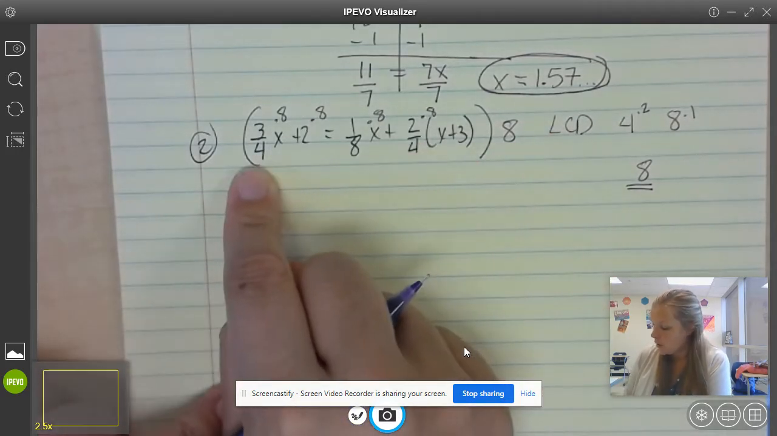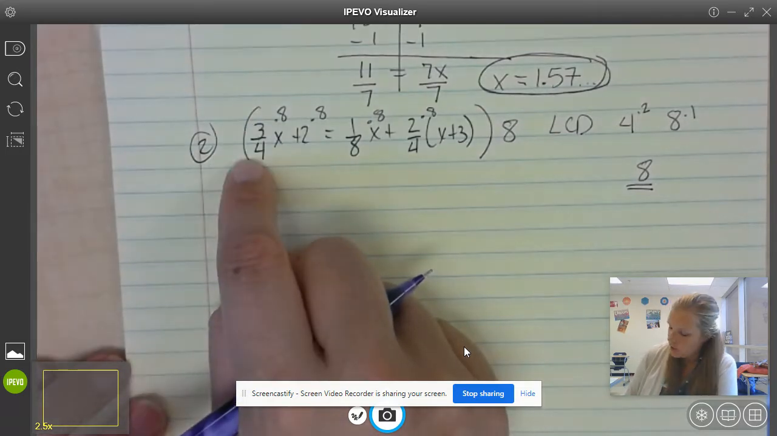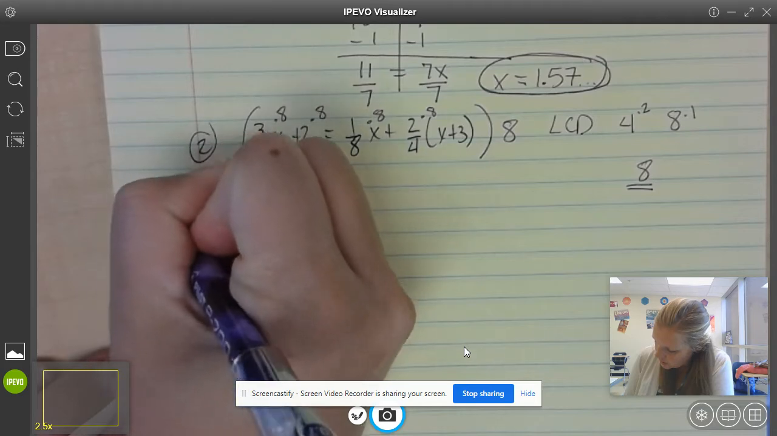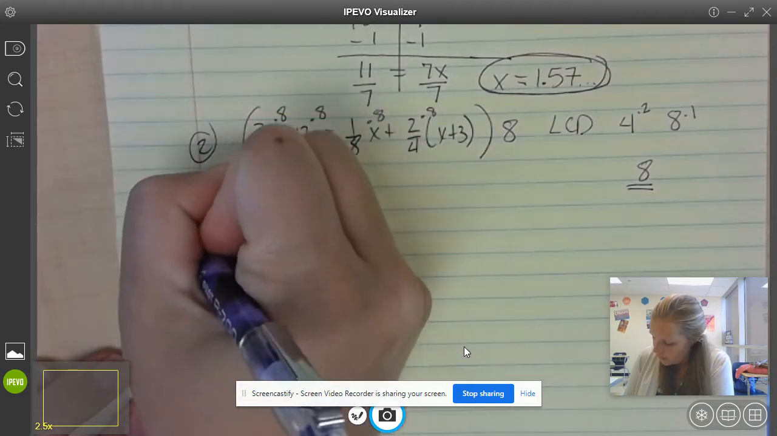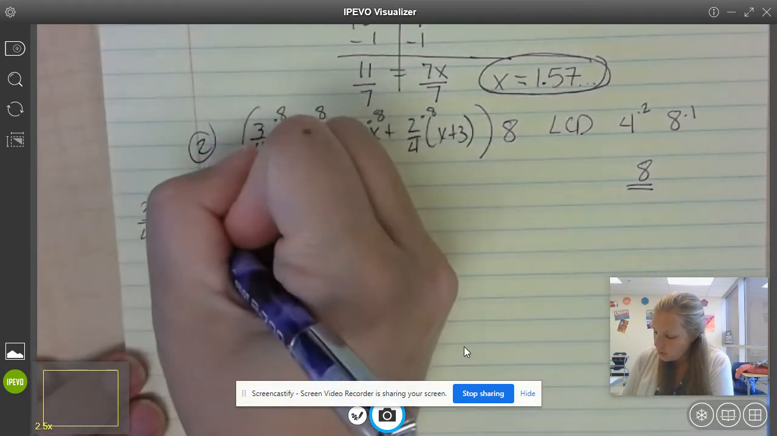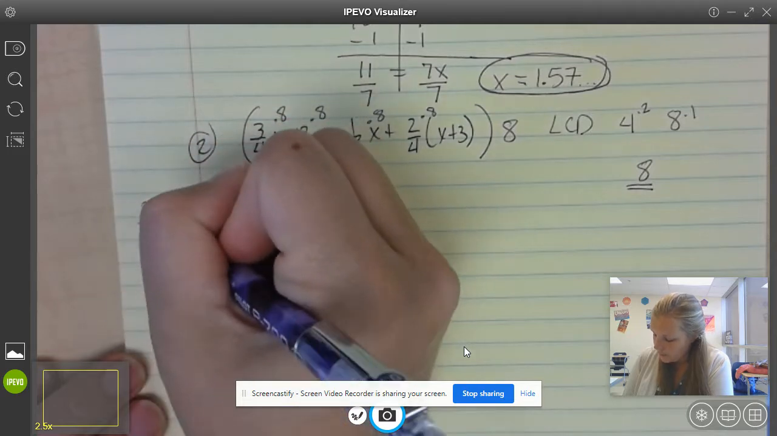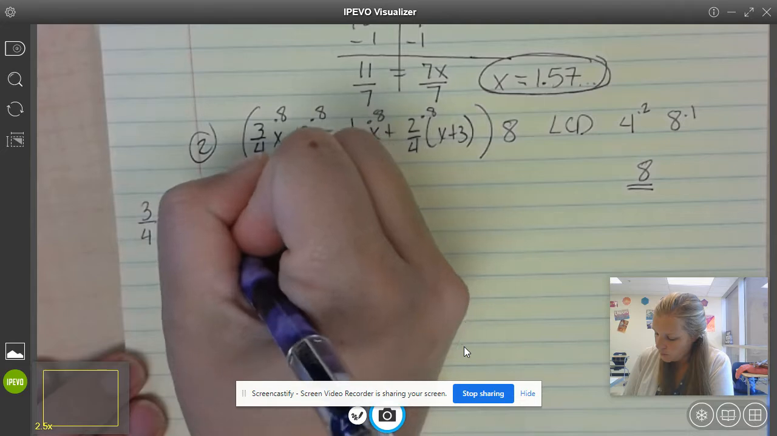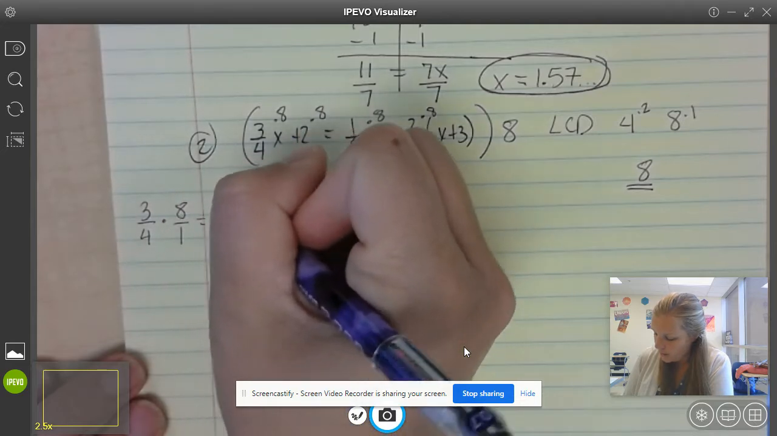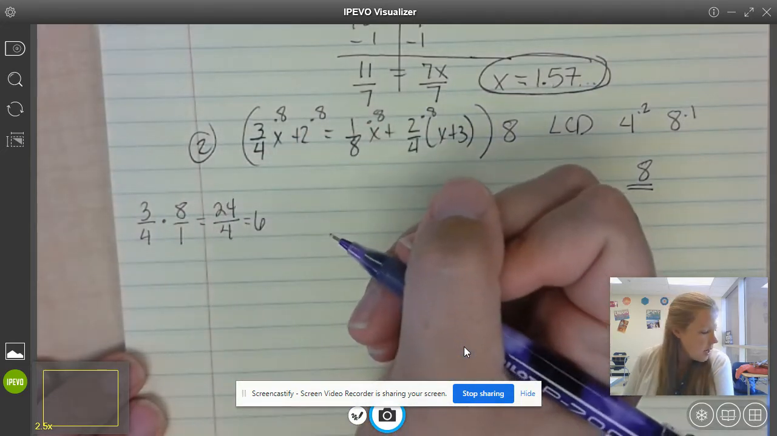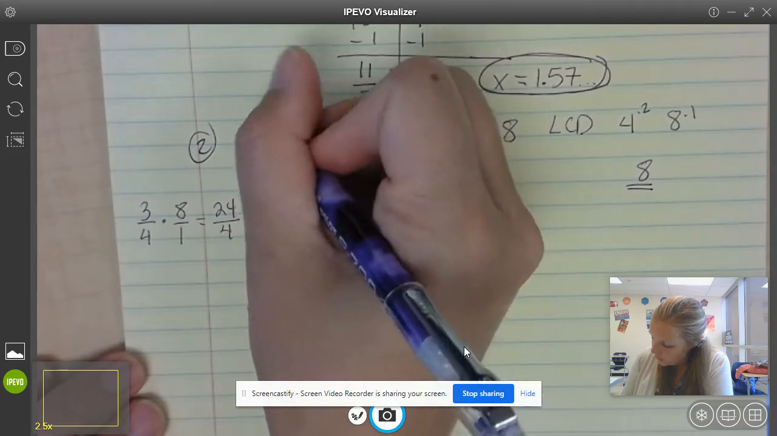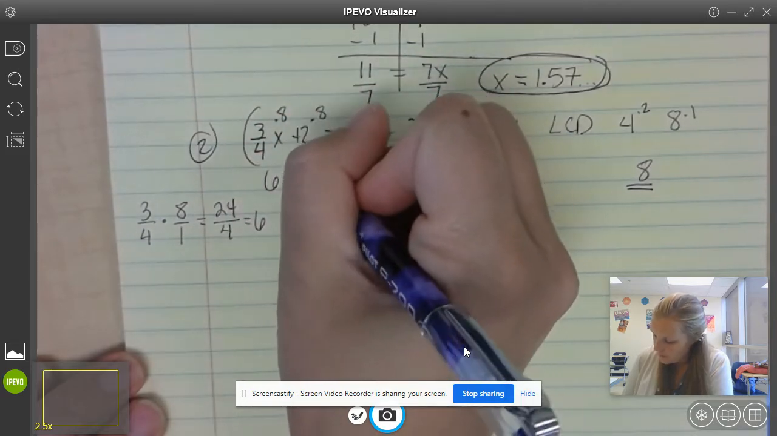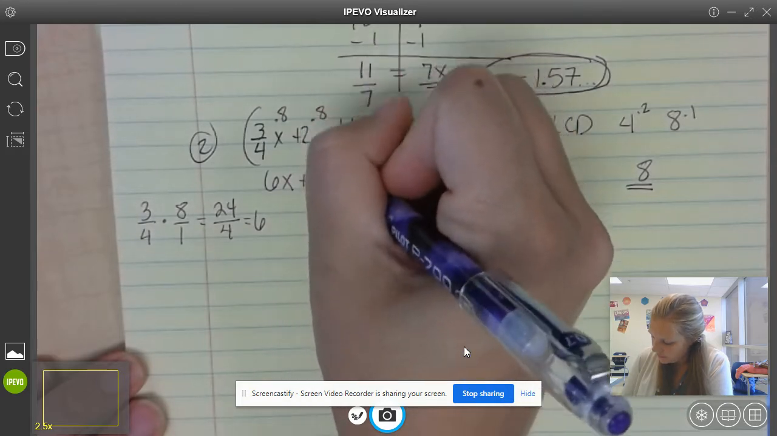So now I have to do some multiplying here with fractions. So 3/4 times 8 is my first math problem. 3/4 times 8, to make it a fraction, we put it over 1. You can just do top times top over bottom times bottom. 3 times 8 is 24. 4 times 1 is 4. And 24 divided by 4 is 6. And so that means this part becomes a 6x. 2 times 8 is 16.